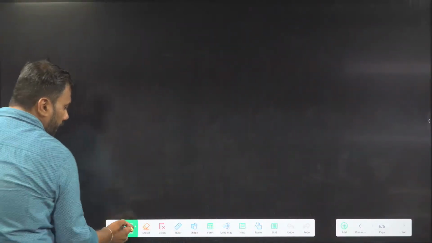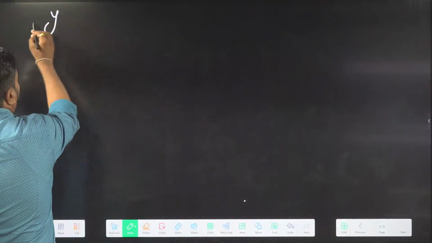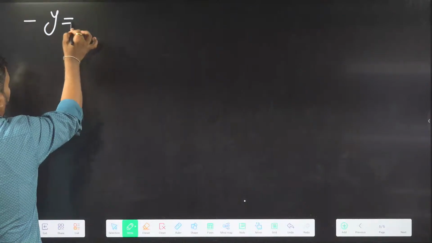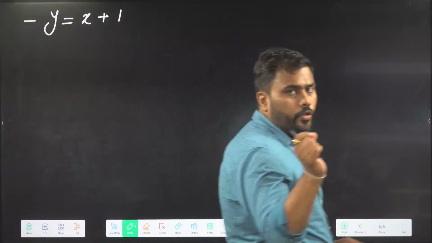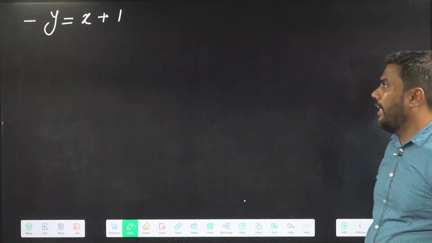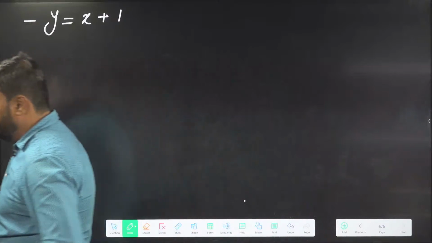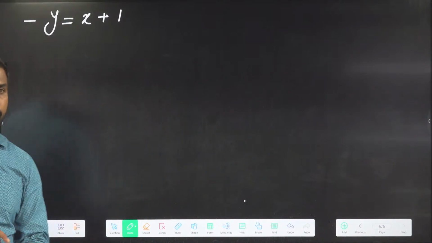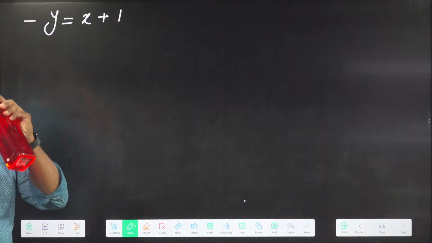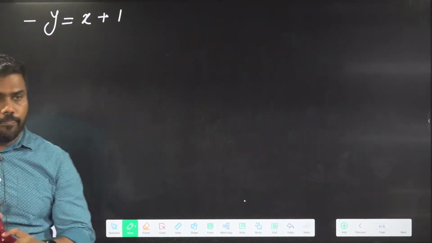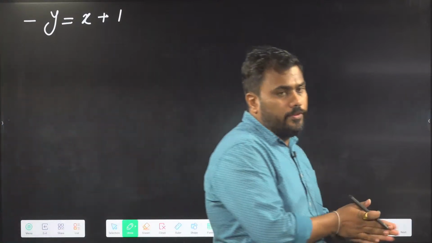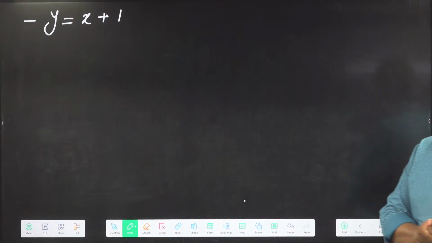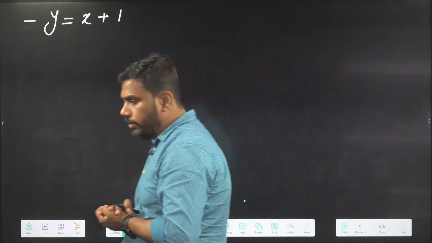In the first example, I have taken both slope and intercept to be positive. I will take 4 examples in which all situations will be covered. Second example: minus y equal to x plus 1. Try to draw the graph for this equation. Minus y equal to x plus 1.